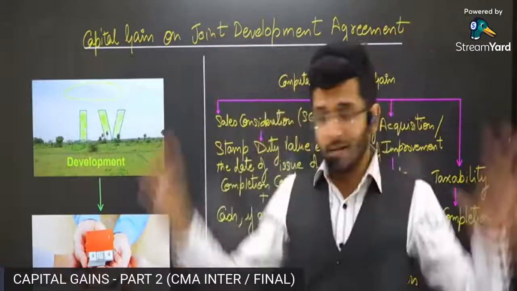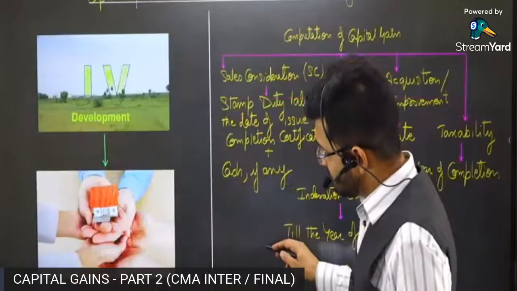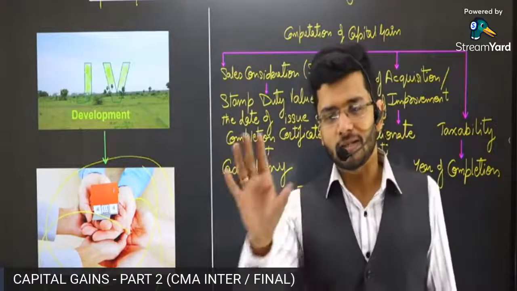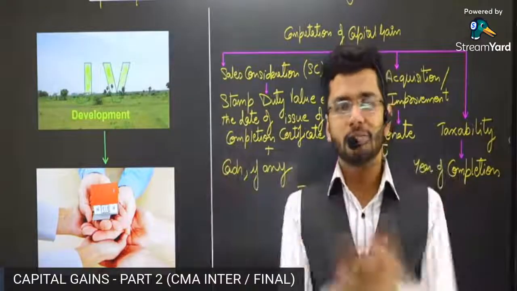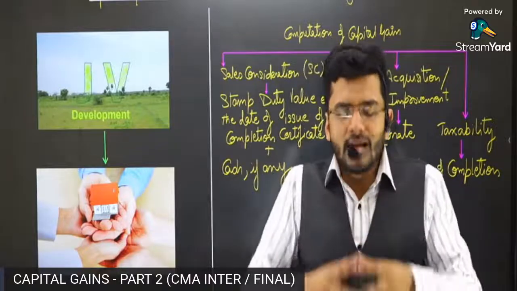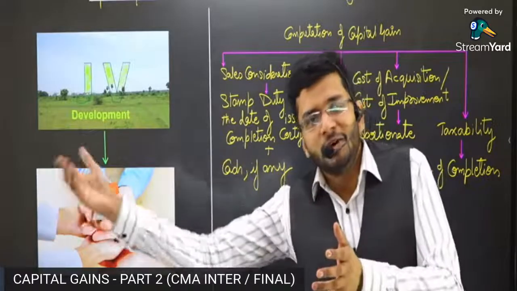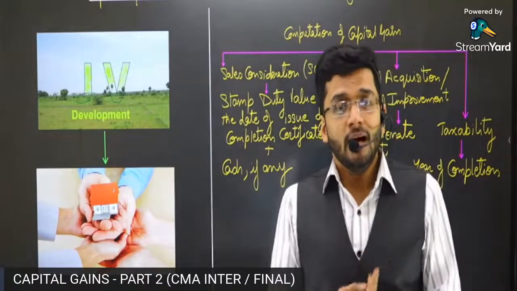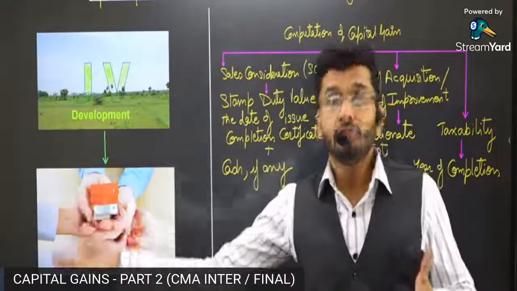Now, in this particular transaction, after the home is constructed, so guys, over here you can see the picture where the home is constructed. 4 brothers have joined hands to make the home. After the home is constructed, there is an implied transfer in this particular transaction. The implied transfer is that all the 4 brothers are transferring a particular premises, a particular area, to a third party for a consideration.